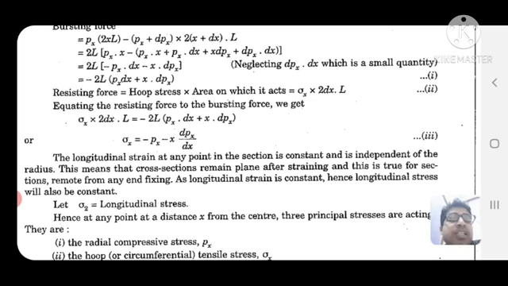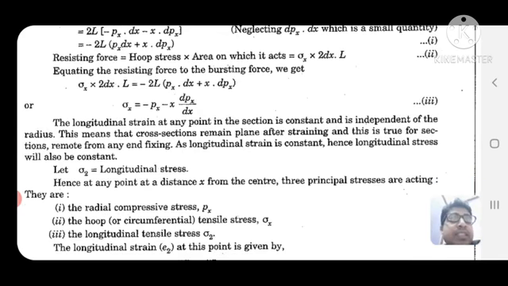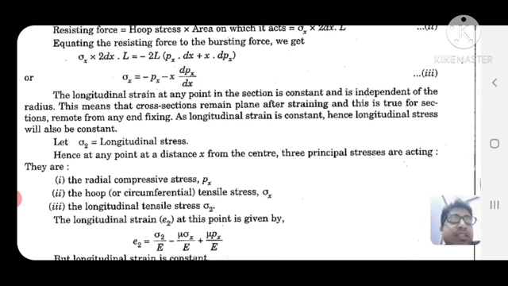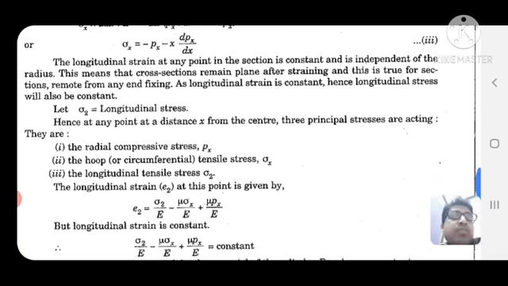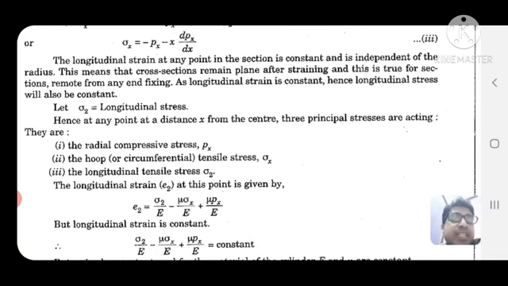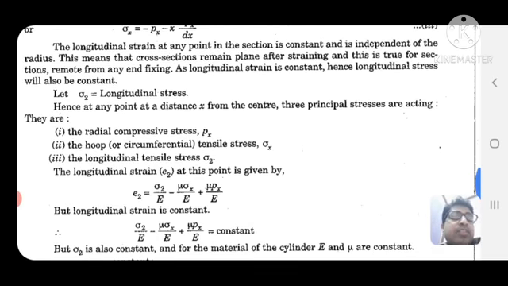The longitudinal strain at any point in the section is constant and is independent of the radius. This means that the cross section remains plane after straining, and this is true for sections remote from any end fixing. As longitudinal strain is constant, hence longitudinal stress will be constant.